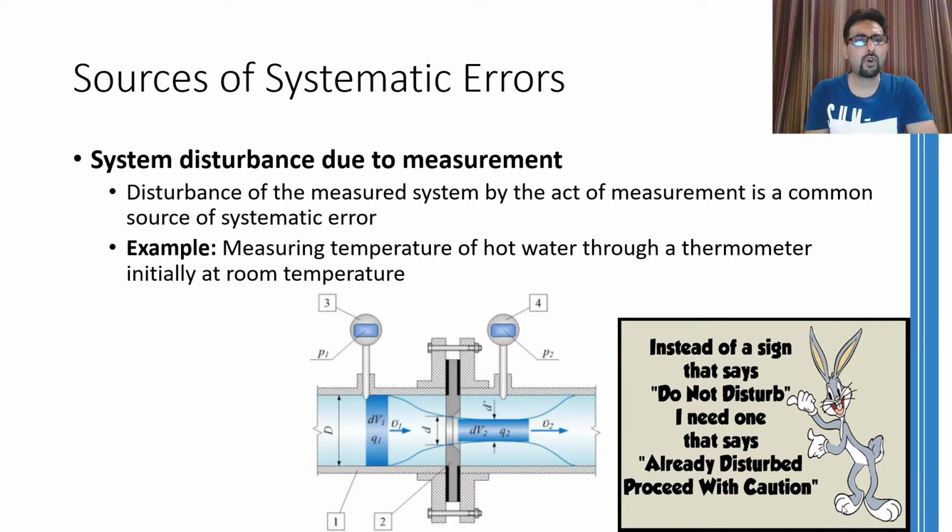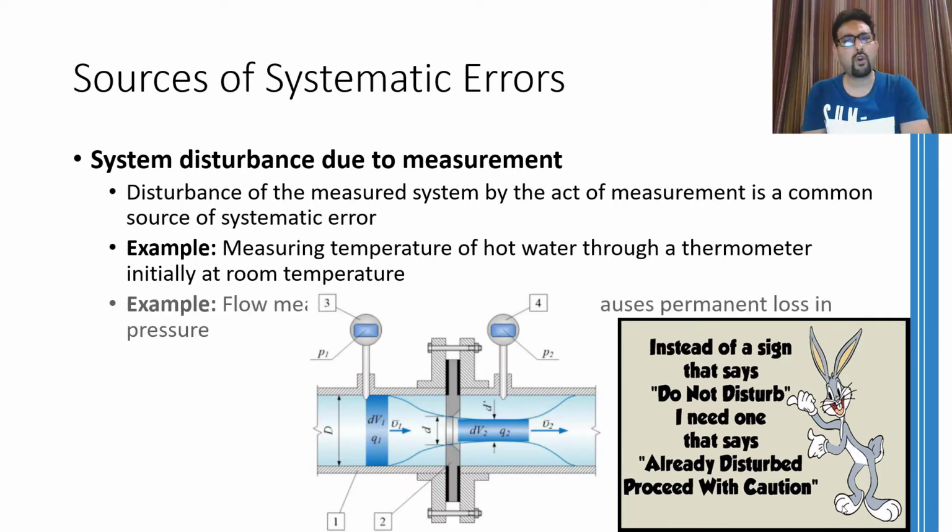Another example is of a flow meter, where an orifice plate causes a permanent loss in the pressure. An orifice plate is a plate having a small opening in it, and when the fluid passes through this small opening, there are pressure sensors attached on both sides of the orifice plate. And due to the pressure differential between these two pressure sensors, the flow rate is measured. However, by measuring this flow rate, a permanent loss in the pressure is observed.